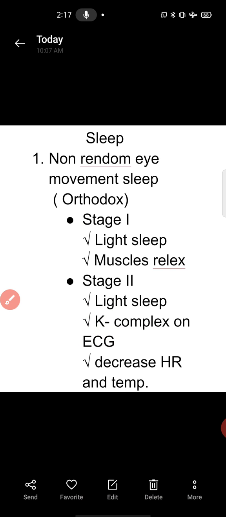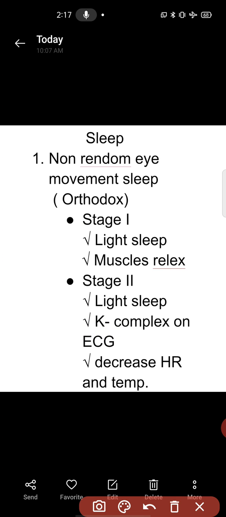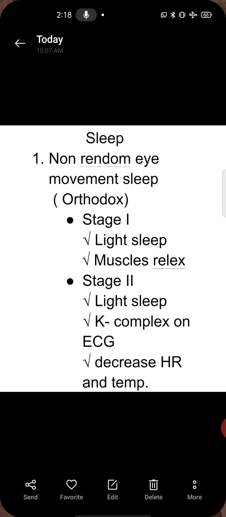Other than that, your heart rate and temperature will decrease during the second stage of sleep, because your muscles are completely relaxed and temperature and heart rate will be down. Okay.